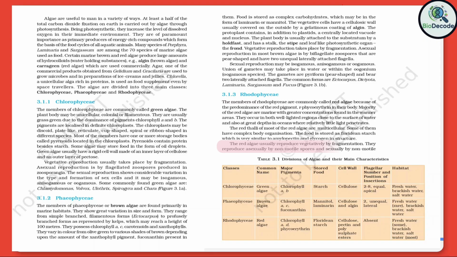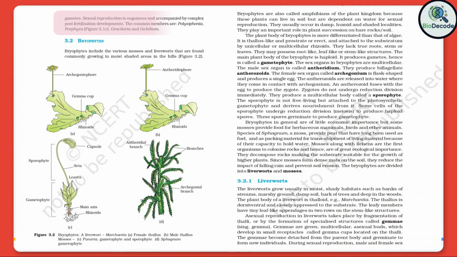The red algae usually reproduce vegetatively by fragmentation. They reproduce asexually by non-motile spores and sexually by non-motile gametes. Sexual reproduction is oogamous and accompanied by complex post-fertilization developments. The common members are Polysiphonia, Porphyra, Gracilaria, and Gelidium, as shown in Figure 3.1.